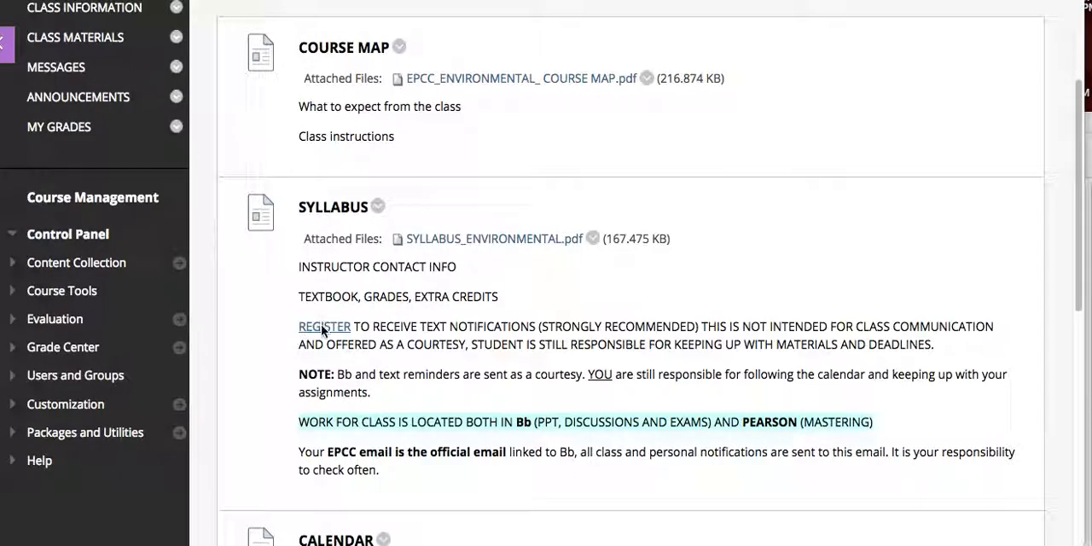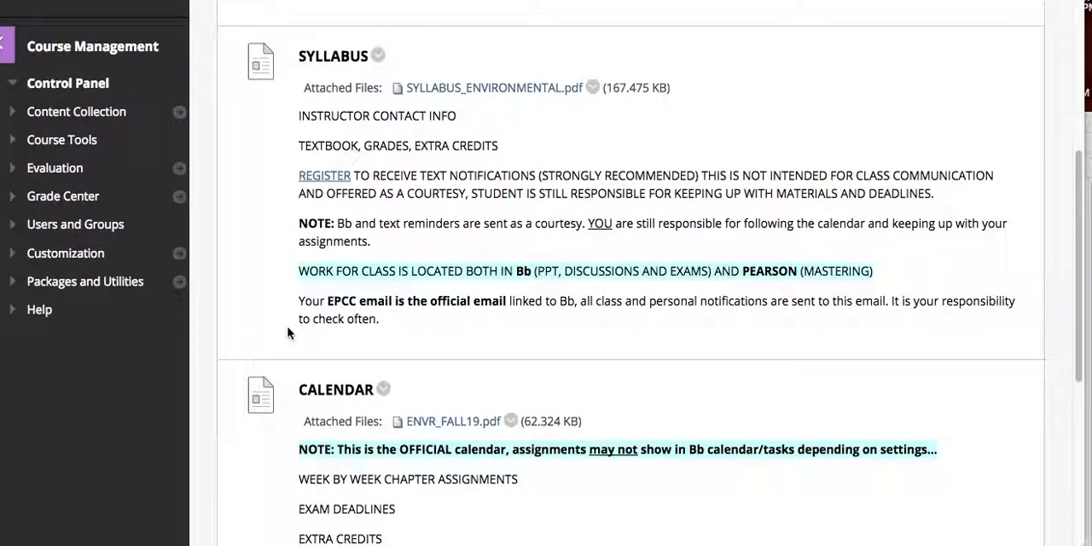You also have the option to register to receive text notifications. This is for when you have exams or when you have materials due. Notice I do this as a courtesy. You're still responsible for following the calendar that is provided, and of course checking in with your class to make sure that you're turning in everything as you should. But I try to send weekly reminders to keep you up to date as well.